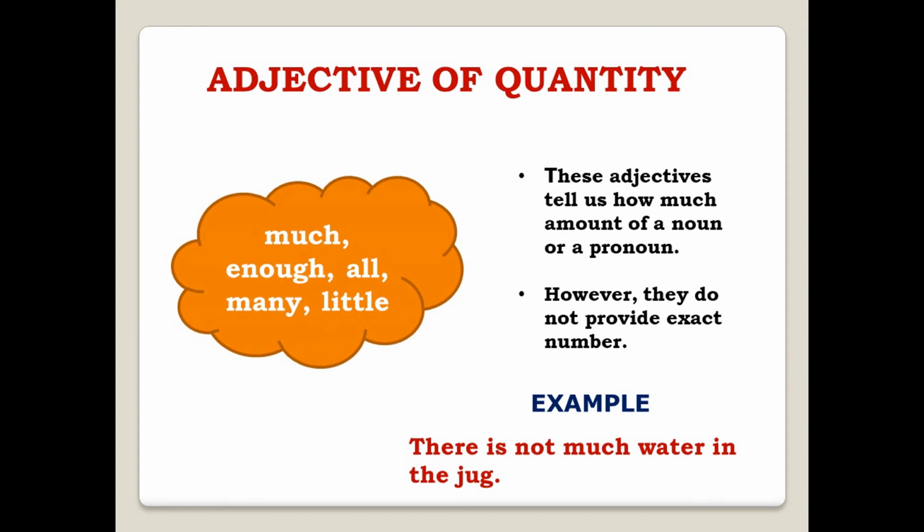Okay, I am using the word much, which is an adjective of quantity. You cannot describe it in numbers. We can describe all these uncountable nouns or pronouns in quantity only, not in numbers. A few examples are here, like much, enough, all, many, little. All these are other examples of adjectives of quantity.